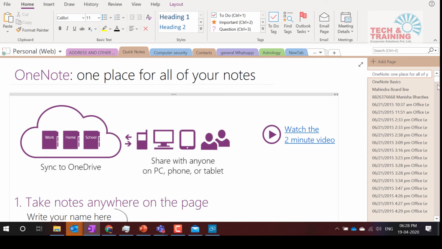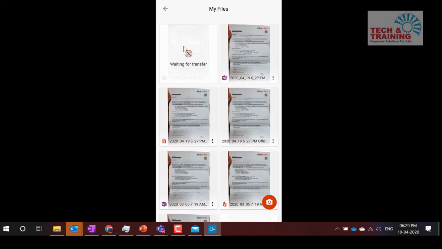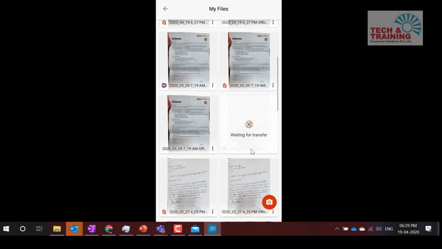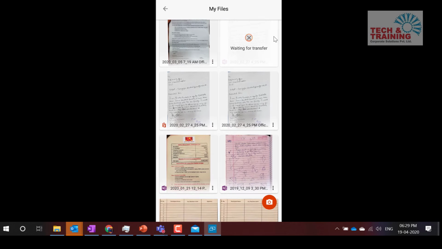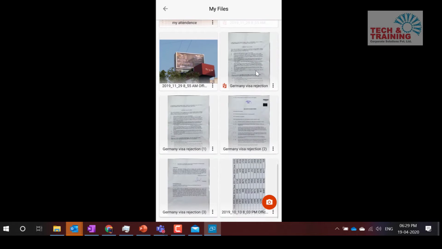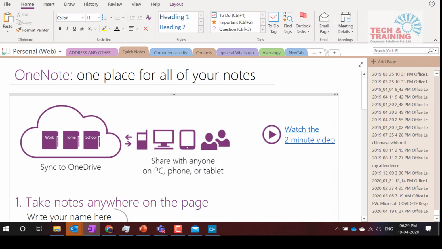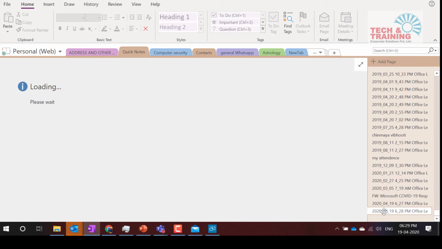You will see I'm still looking for that. It is still not completed. You can see waiting for transfer. This takes a little while, but once that is done, you can see all those screenshots that you see here. All those screenshots are nothing but, see this, there is some problem with this particular thing. Otherwise all the screenshot that I have gets added. At times it does that. See, this particular note has been added to my OneNote section. So let me go back at the bottom, and this is 19/4, that is 19th April, and this is still syncing. It will take some time, but it will come on my screen.